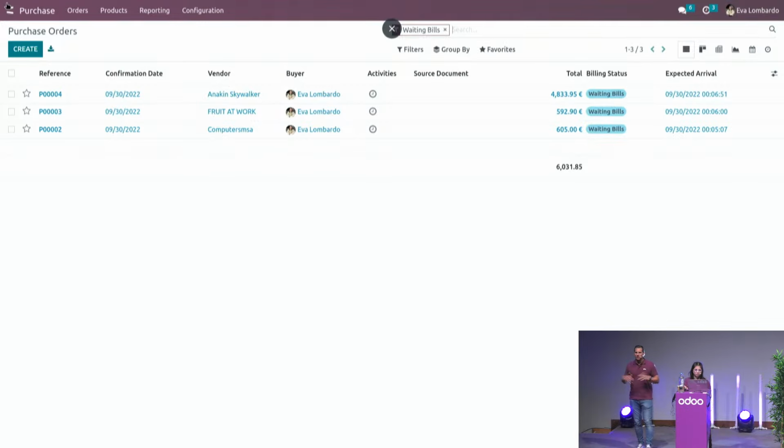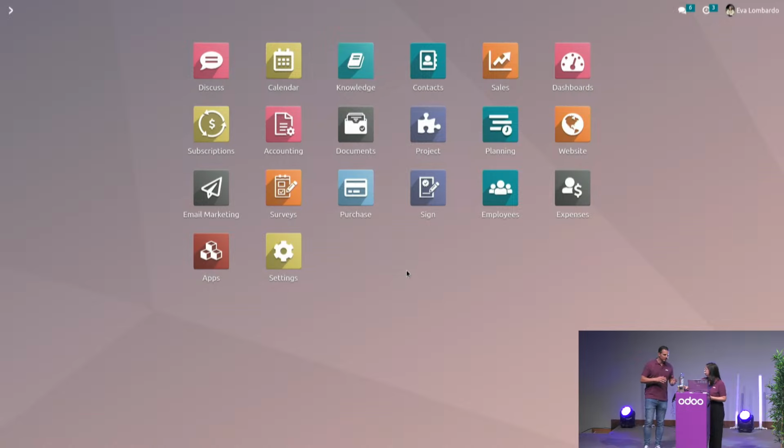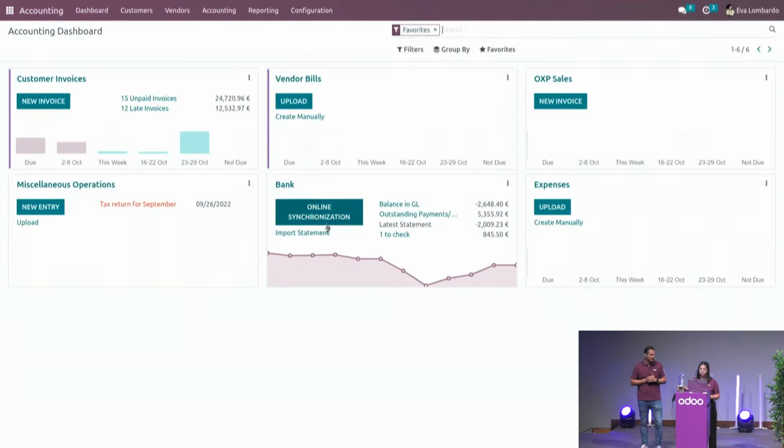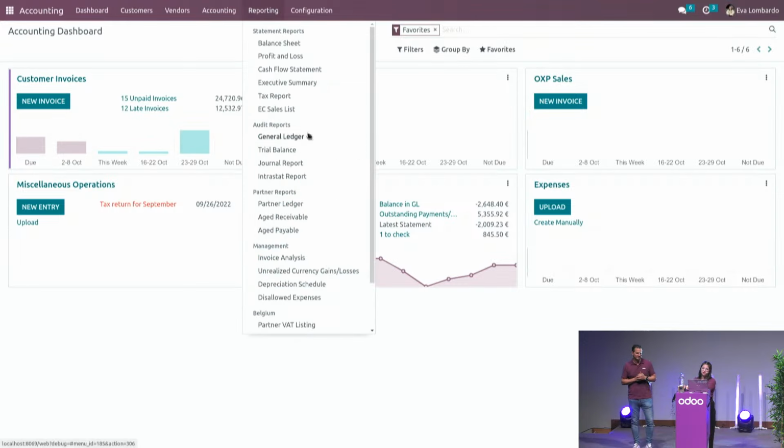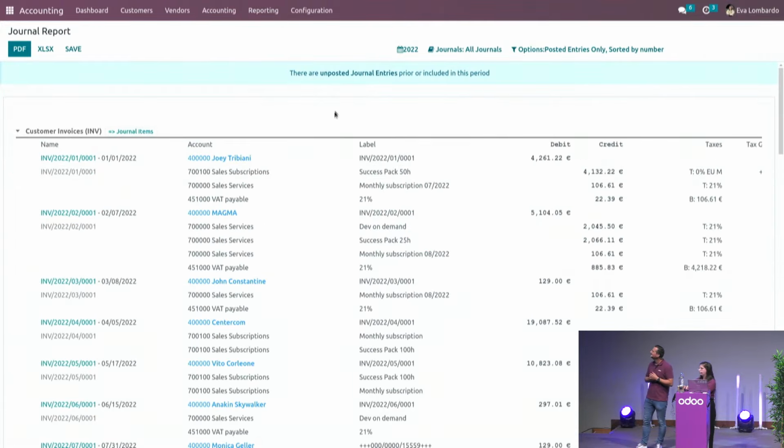Well, the closing period is not only about accruals. We already saw the multi-VAT. Can you show us how we can easily close the VAT statement? Yeah, indeed. So if we want to go into the tax reports here. Can we see maybe first, it's only a suggestion, how we can control the figures first? Yeah. So let's dive into the reporting section, and I have the journal reports, which is a really useful report for accountants here.